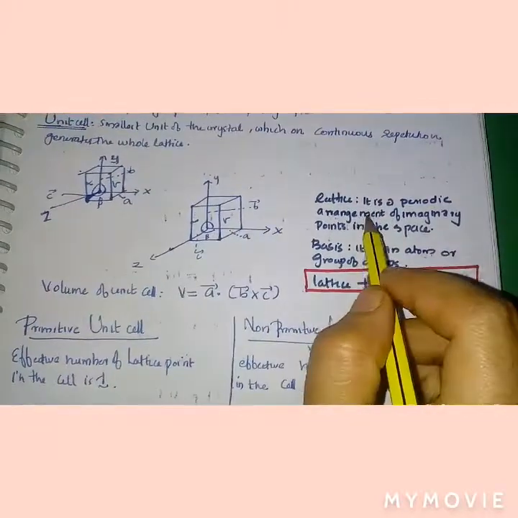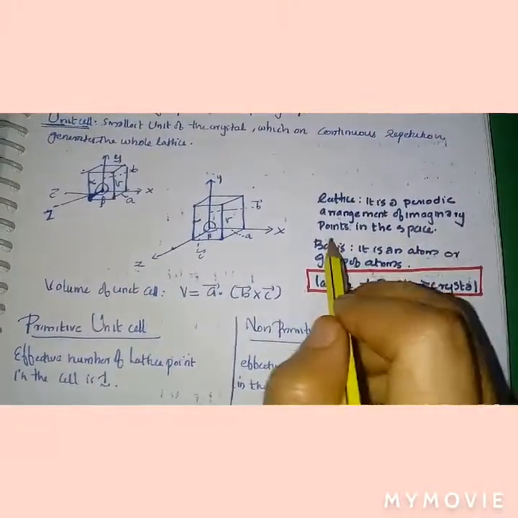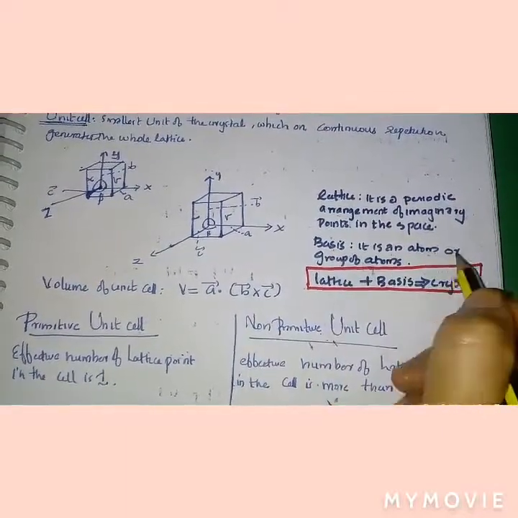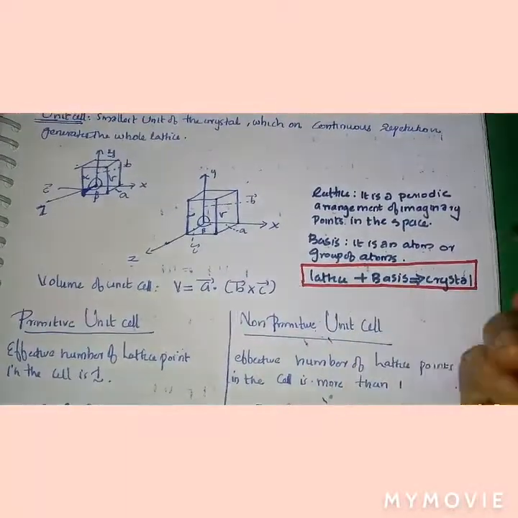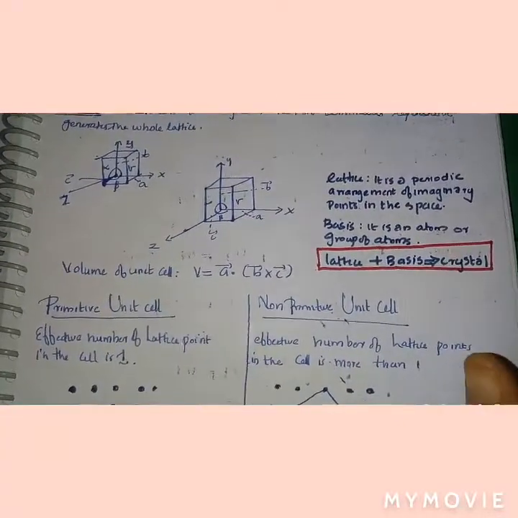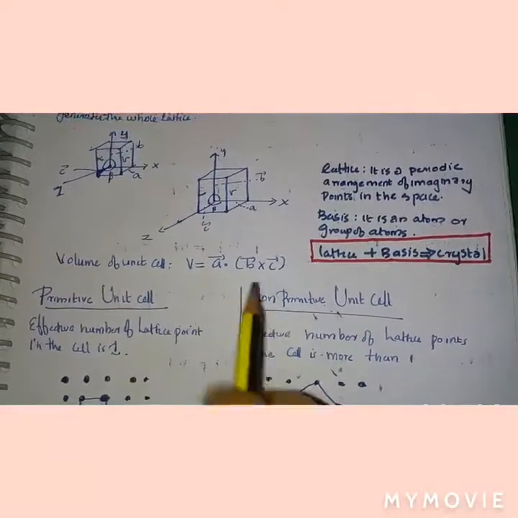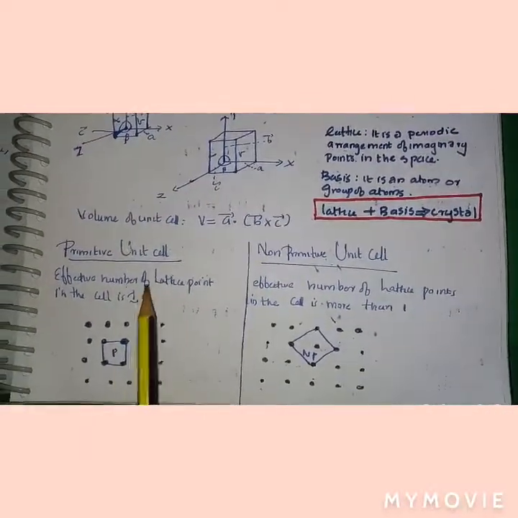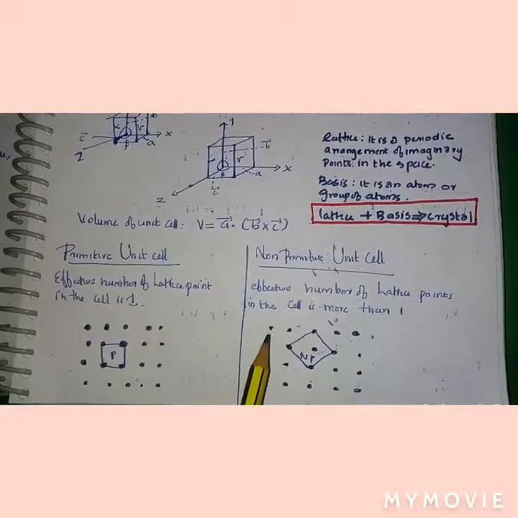What do you mean by lattice? Lattice is a periodic arrangement of imaginary points in space, and the basis is an atom or a group of atoms. A crystal means lattice plus basis. For the volume of a unit cell we have the equation V is equal to A bar dot B cross C. We have primitive unit cells and non-primitive unit cells.